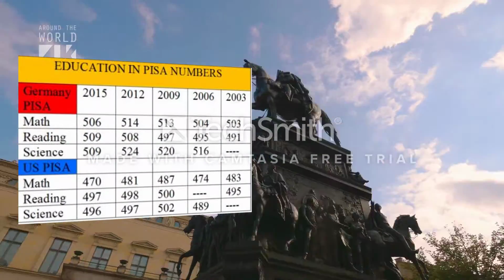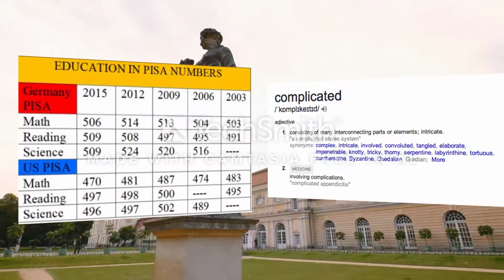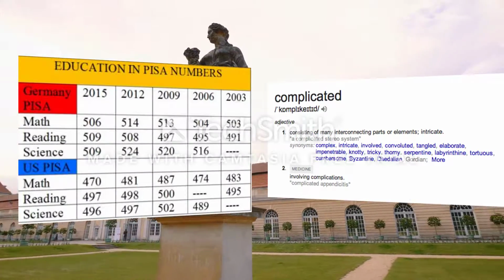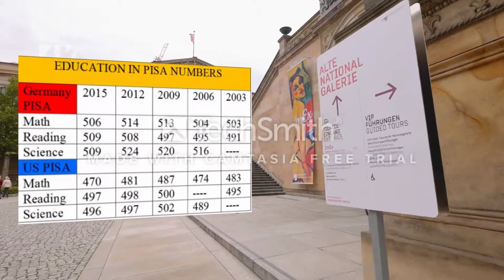The German primary and secondary school system compared to the United States is a rather complicated one, in which there are sometimes as many as 5 different kinds of secondary schools, usually starting at age 5 or 6.